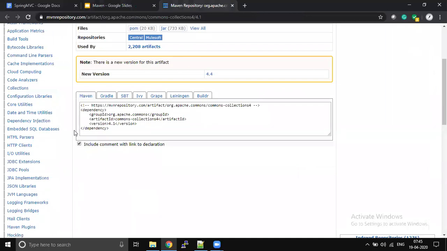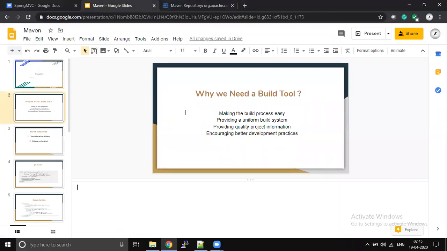Okay, so we cannot say that you have to use Maven or you have to use Gradle. It's not like that. It depends upon their interest. But all build tools have the same features. There is no difference. So having knowledge of any one build tool is enough. You don't need to learn all the build tools. Any one build tool's knowledge is enough to develop your application. But in most of the projects I see, we use Maven.